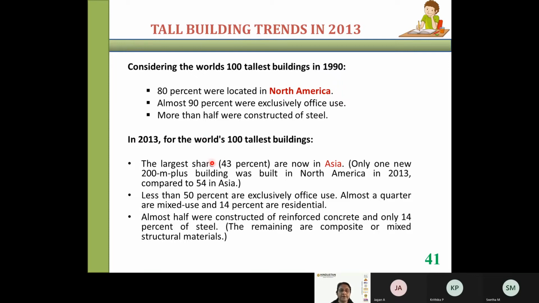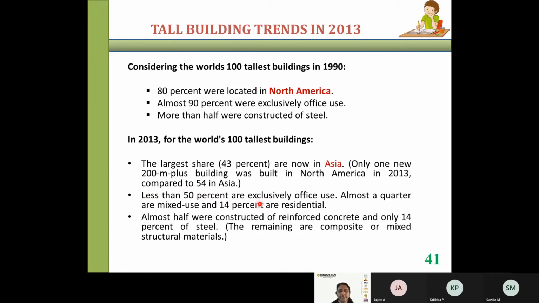Now, this is the calculation in 2013 for the world's 100 tallest buildings. When you take the largest, 43% of the tall structures are now in Asia. Previously, almost all the structures were in North America. Now, if you see the analysis, the largest share is in Asia. Only one new 200-meter plus building was built in North America in 2013 compared to 54 in Asia. Okay, so recently the high-rise buildings started coming up in the Asia region.